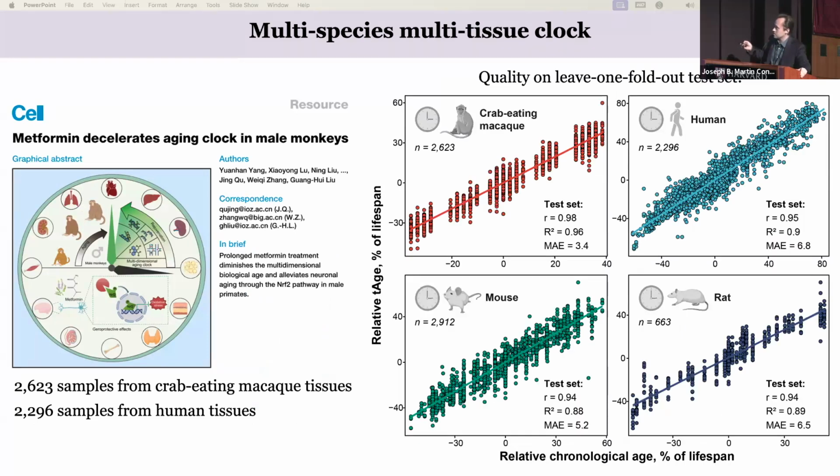Using this data for multiple species, we developed the first multi-species, multi-tissue transcriptomic clock. It means that aging-related changes are conserved not only across cell types, but also across species. They can be applied to primates and to rodents, similar to epigenetic clocks. So we are really excited by that.